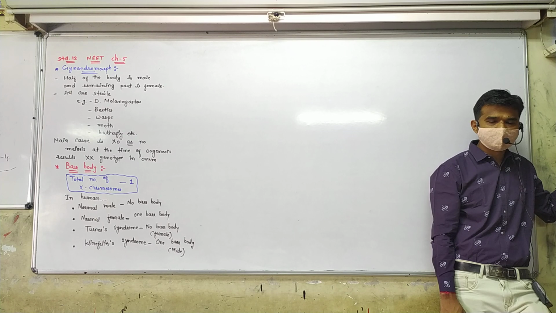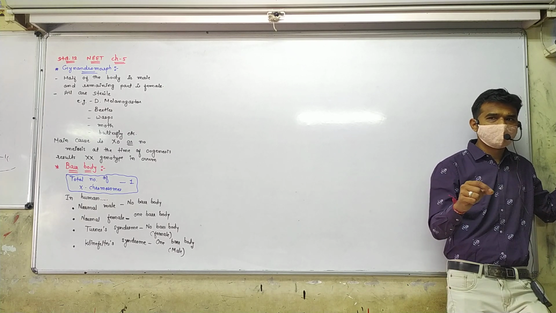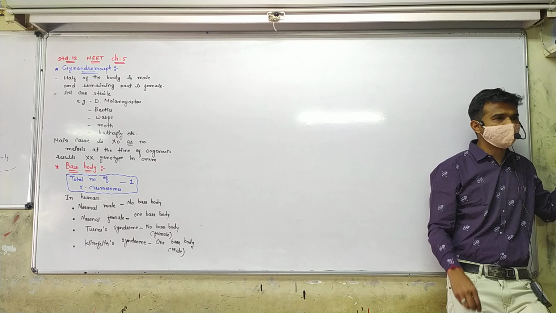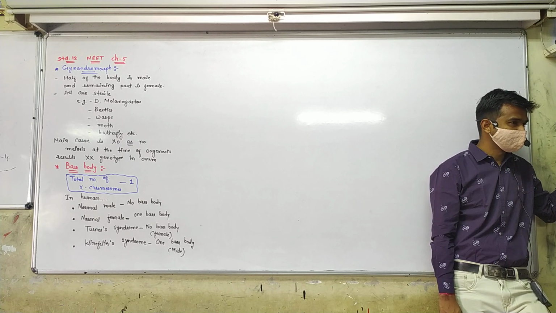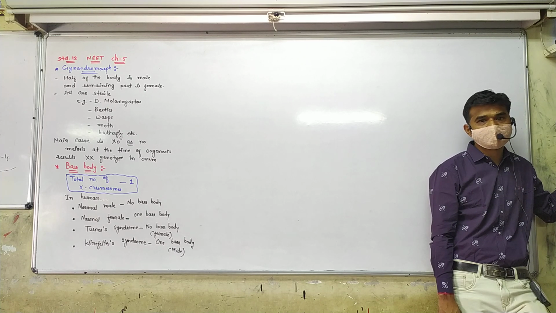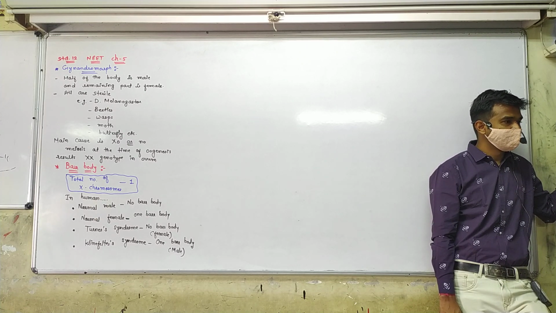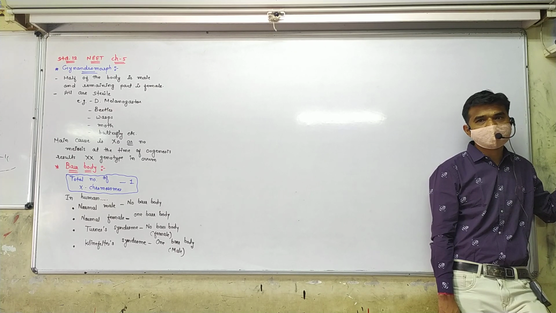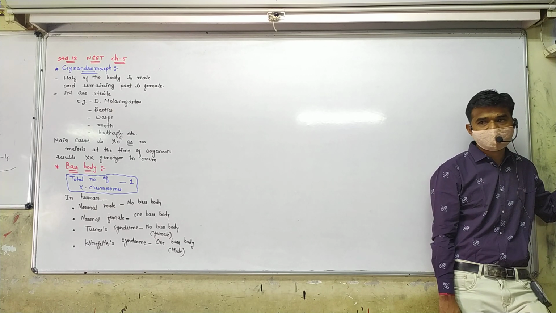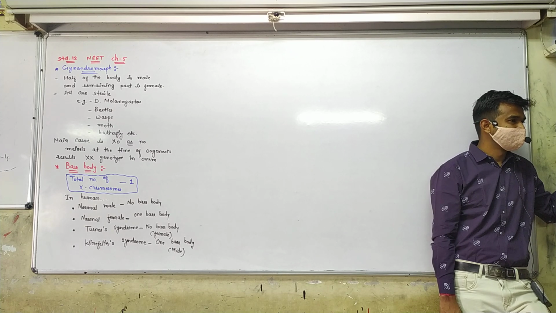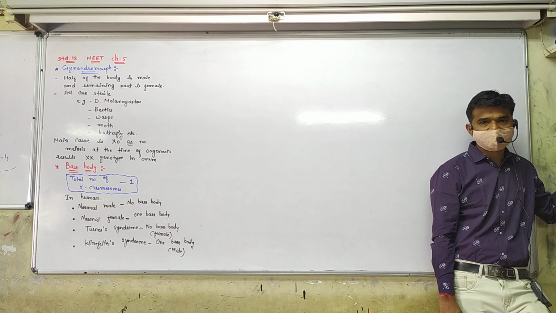Bar body means that on a sex chromosome one extra stained material is present, and this is named bar body. The bar body was first discovered by the scientist Barr and Bertram. They gave the term bar body.